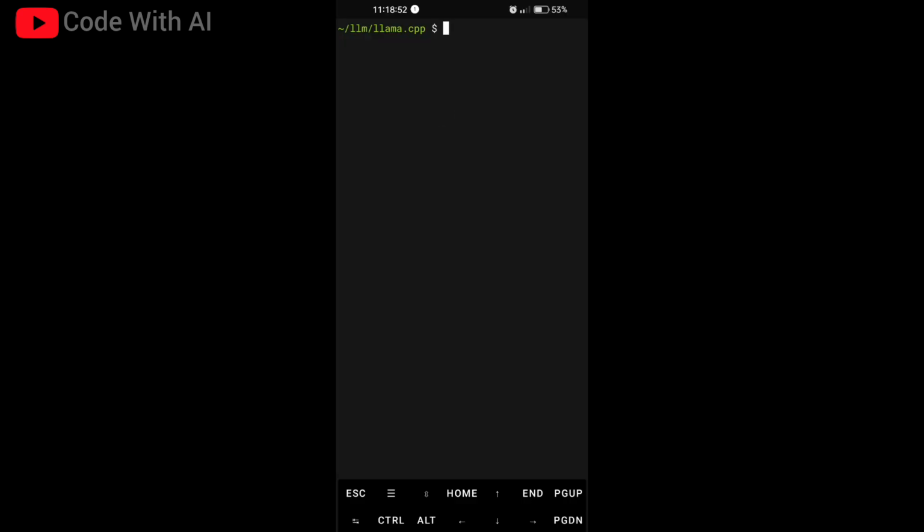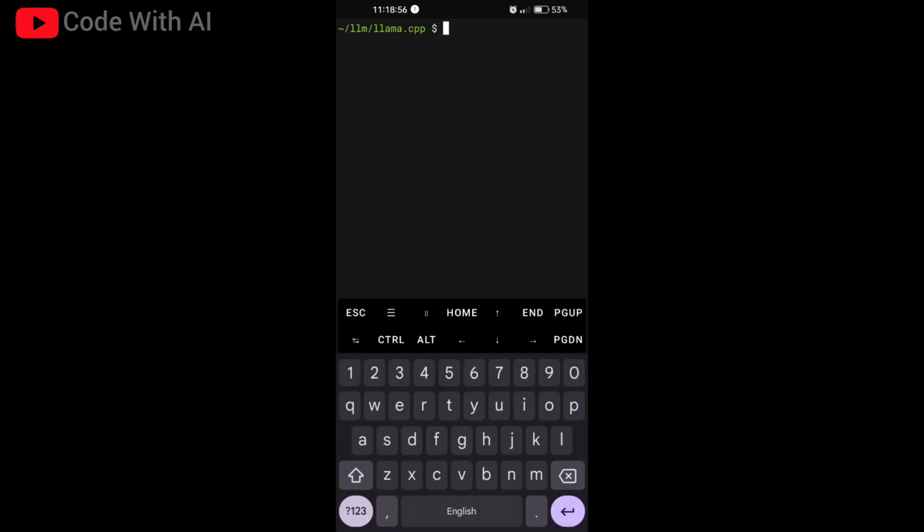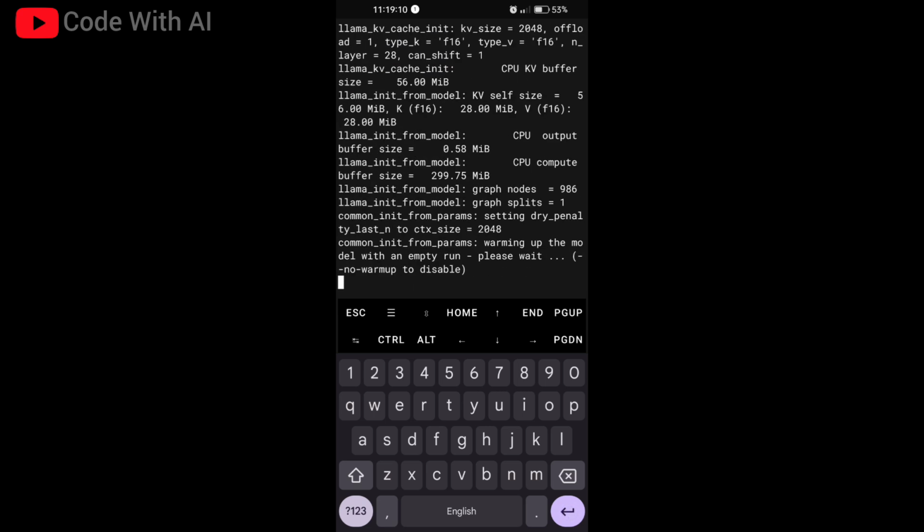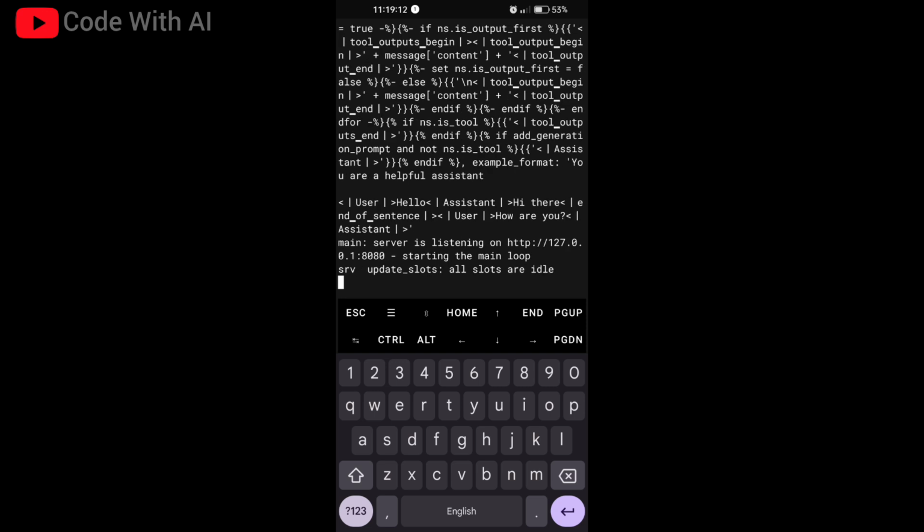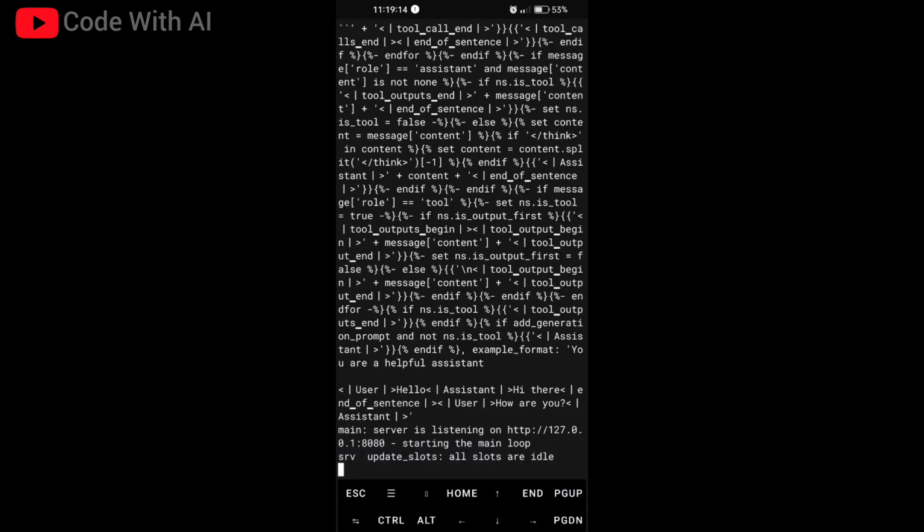It seems complex, but it's very easy. You have to download the llama.cpp package and you can run this as a server. Here I'm going to run this model in Termux using the built llama server. Okay, so it takes only 30 seconds to run fully.